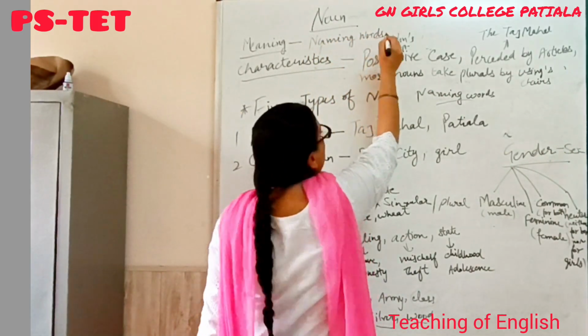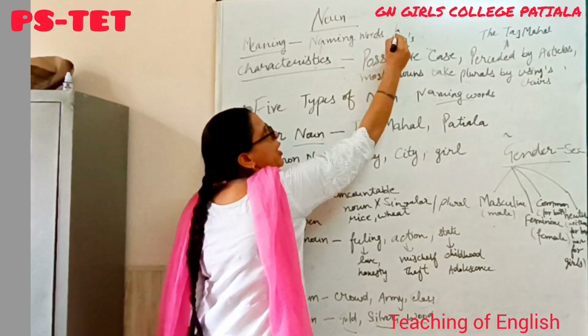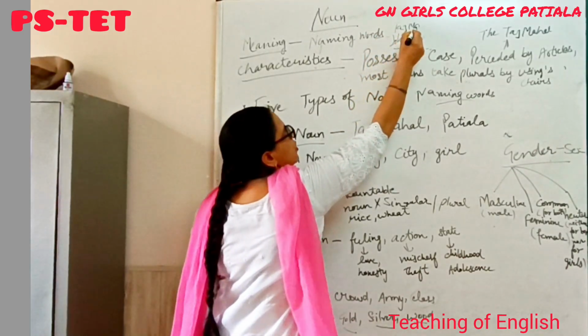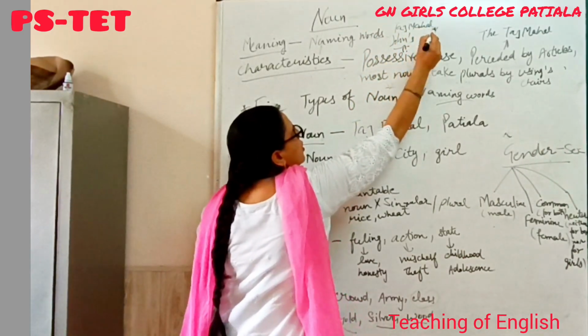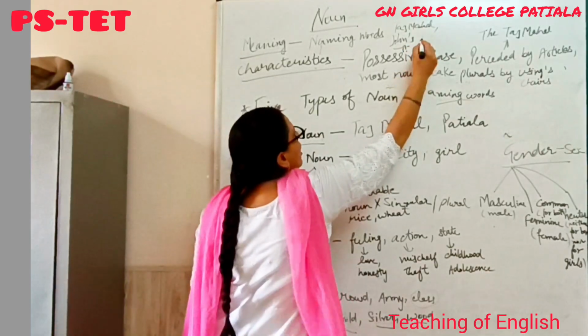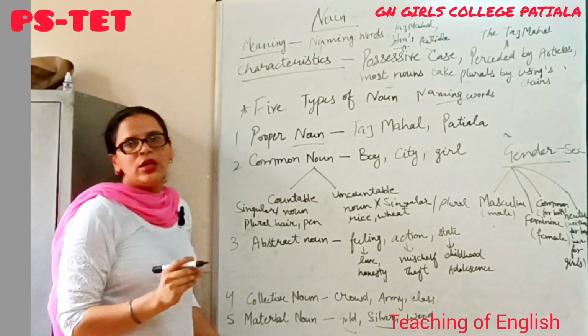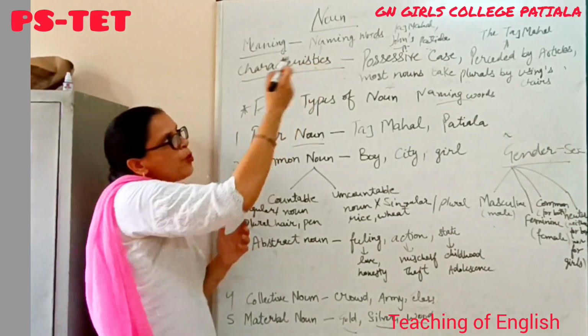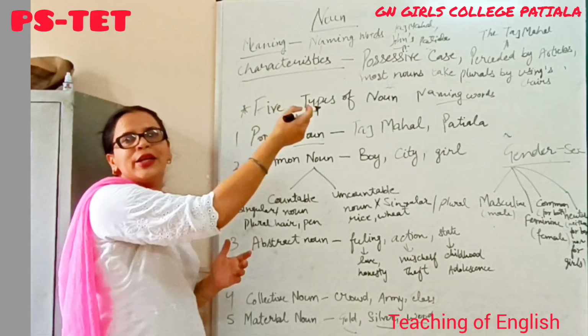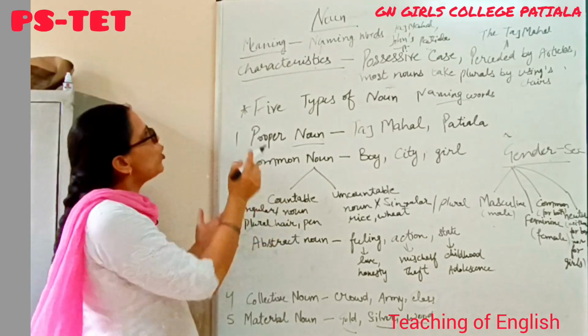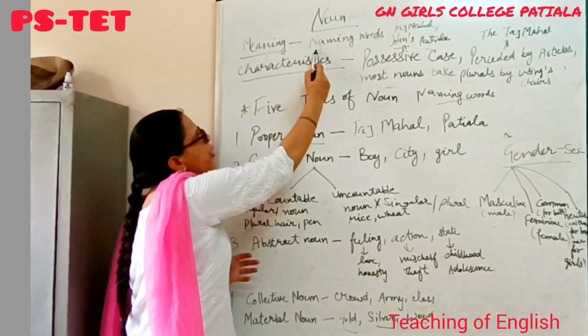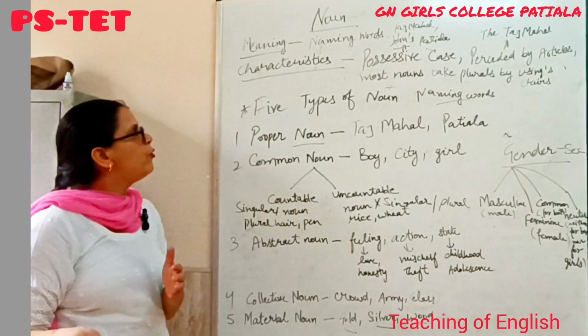For example, Taj Mahal, Patiala. These are the names of a... Taj Mahal is the name of a monument and Patiala is the name of a city. So we can also call a noun a naming word.